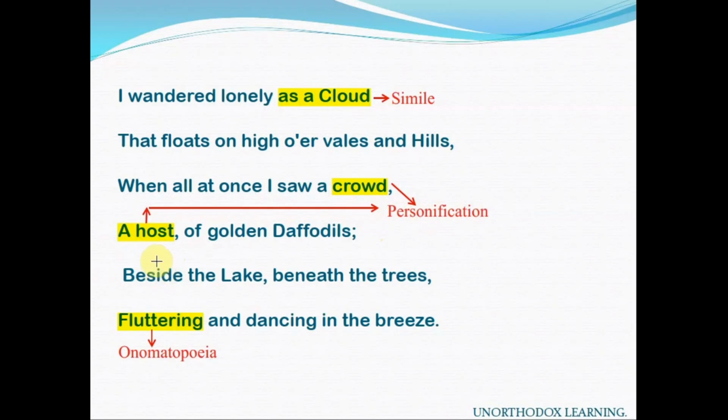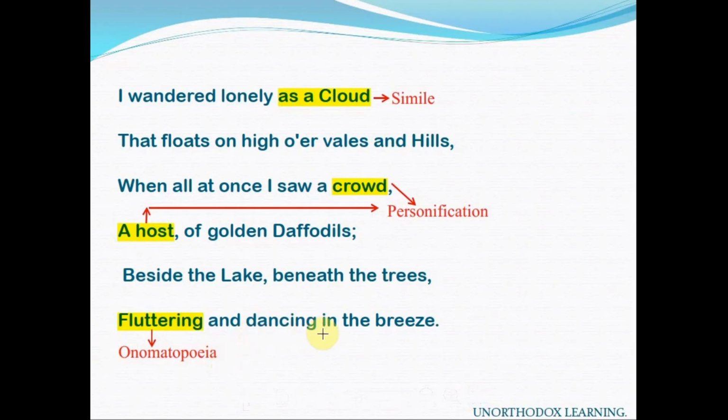Beside the lake, beneath the trees. Where did the poet find that host of golden daffodils, that huge expanse of golden daffodils? Beside the lake, beneath the trees, fluttering and dancing in the breeze. And what did he see? That beautiful sight. He saw that they were fluttering. Fluttering means moving quickly like butterflies. In the word fluttering, which poetic device is used? Onomatopoeia. Fluttering means moving quickly, and it is a sound word. Wherever sound words are used, there is onomatopoeia.